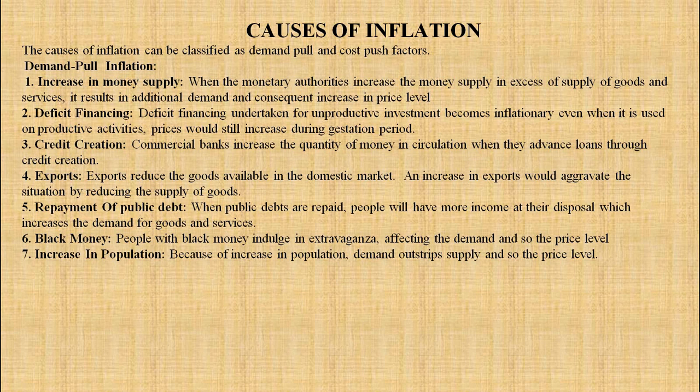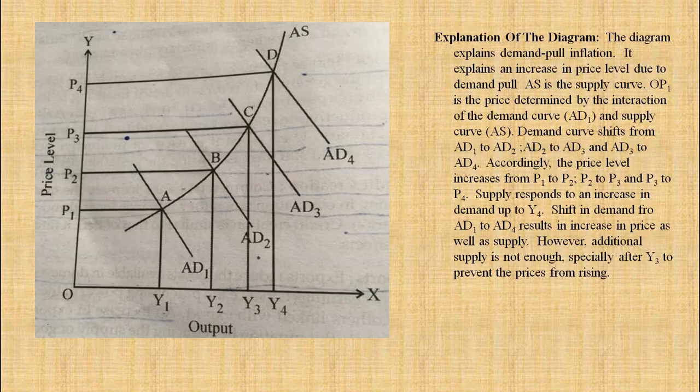So these are the causes of demand pull inflation. Because of these causes, demand is rising, and because demand is rising, price is also rising. This is called demand pull inflation. I will explain it to you with the help of a diagram. This diagram explains the demand pull inflation. It explains an increase in the price level due to the demand pull.